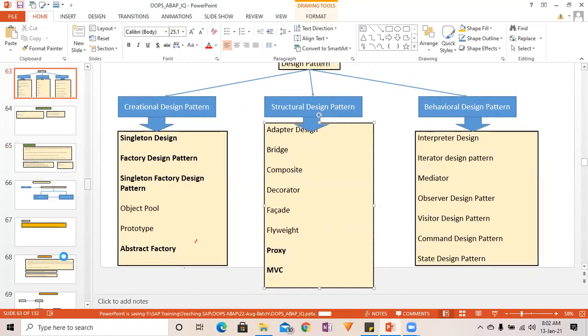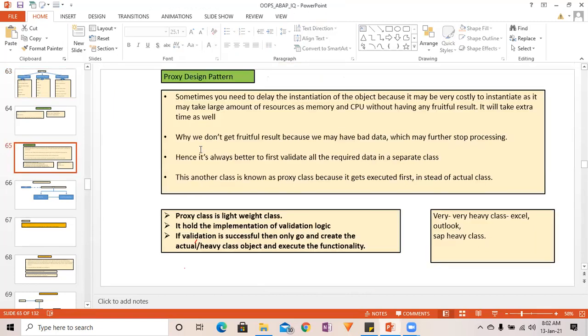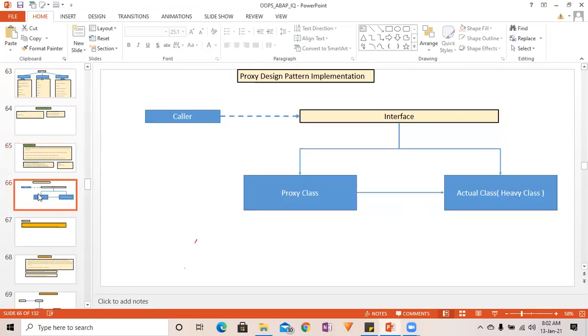Fine. Now this proxy is done. You can go through these points, the same as what I have explained. And see here how powerful interface is. In all the design patterns, you will be able to see the magic of interface. Without the concept of interface, you were not able to achieve the design pattern. Interface is very powerful.